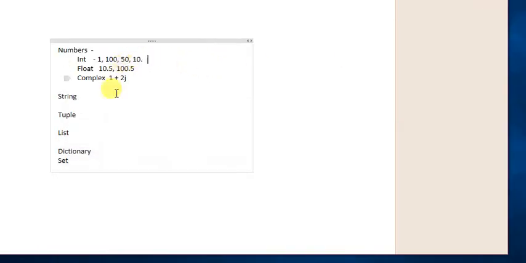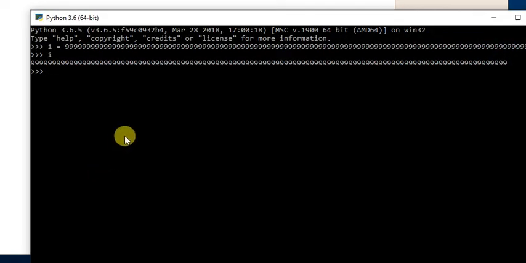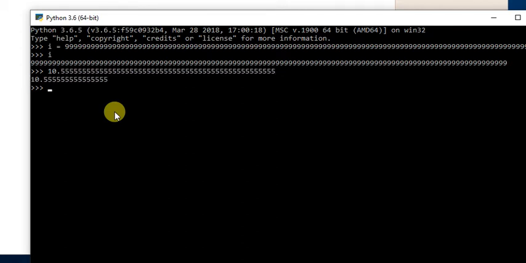Similarly, for float, after the decimal point only 15 digits are allowed. So 10 point, and after the decimal point only 15 will be allowed: 1, 2, 3, 4, 5, 6, 7, 8, 9, 10, 11, 12, 13, 14, 15.